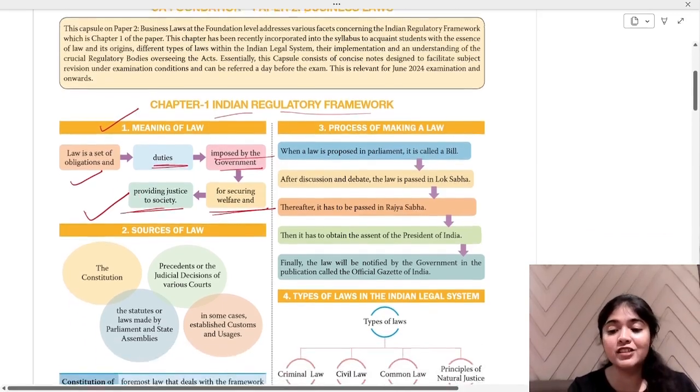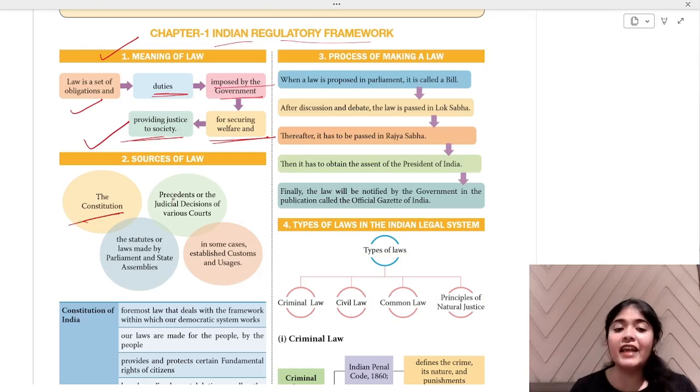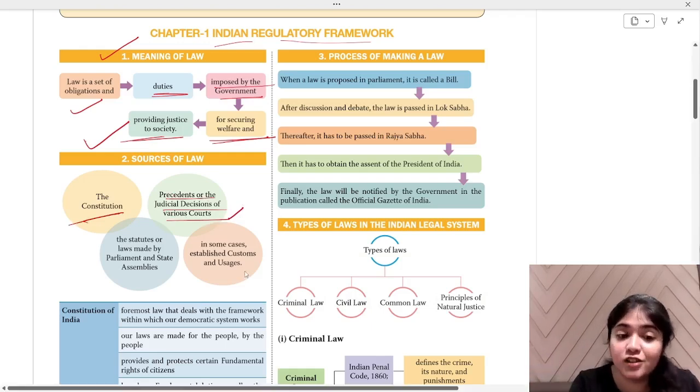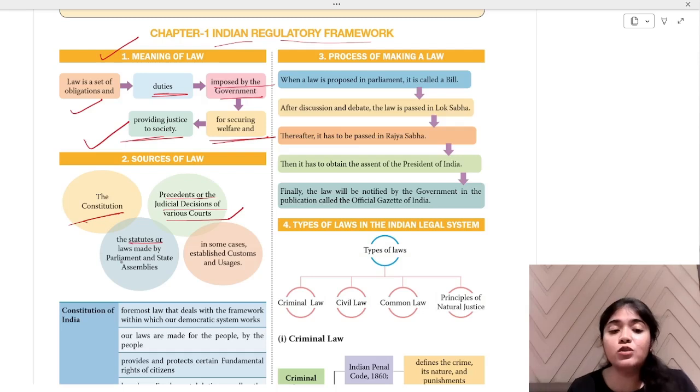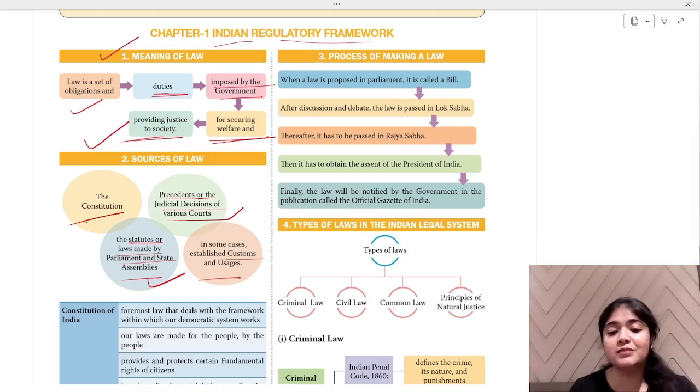Now, what are the sources of law? Our primary source of law is your constitution. Then the judicial decisions of various courts. Various courts give decisions, so that is also a source of law. The statutes or laws made by parliament and state assemblies. Whatever laws are prepared by the parliament, state assemblies, statutes, etc., will be considered under your source of law, and in some cases laws established by customs and usages. We follow this custom, so that becomes a law for that particular provision.